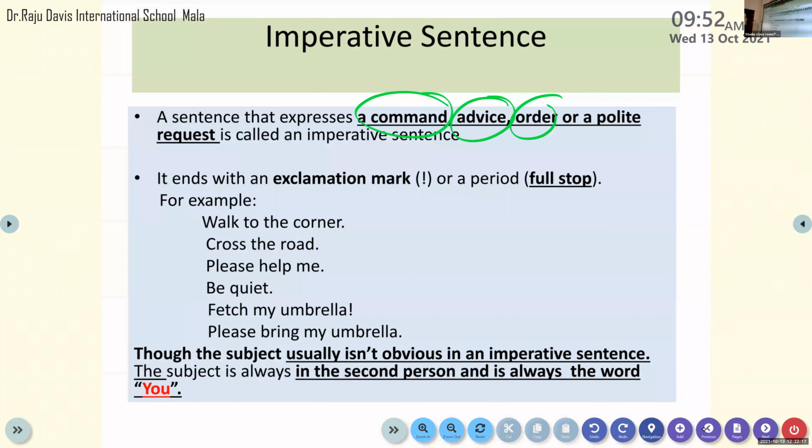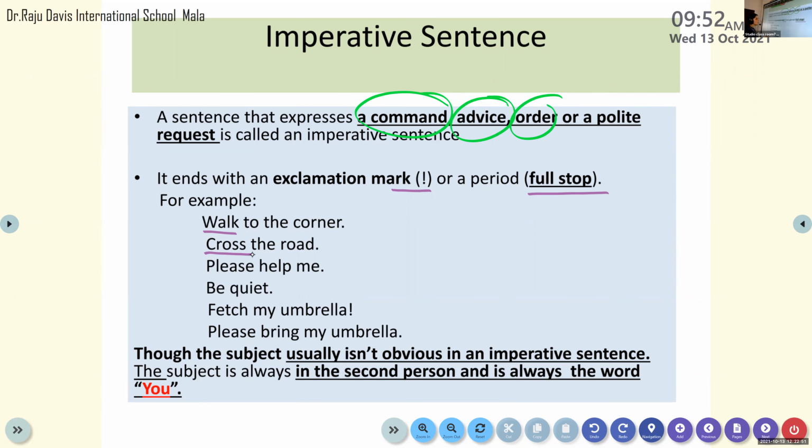Look at here, children. As I have told you, we can use two different punctuation marks in our imperative sentence. We can use an exclamation mark, and we can use a full stop also. Look at the example: "Walk to the corner." This is actually a command or an order. Here we are starting our sentence with "walk," the verb. "Cross the road." Cross is a verb.